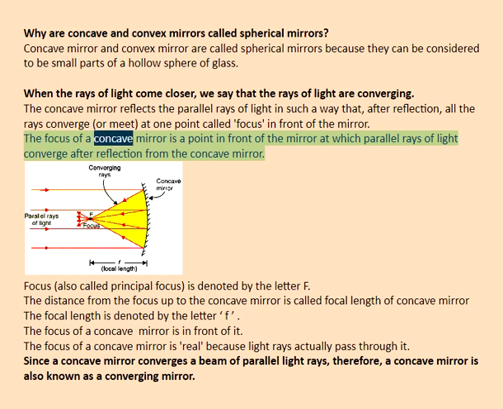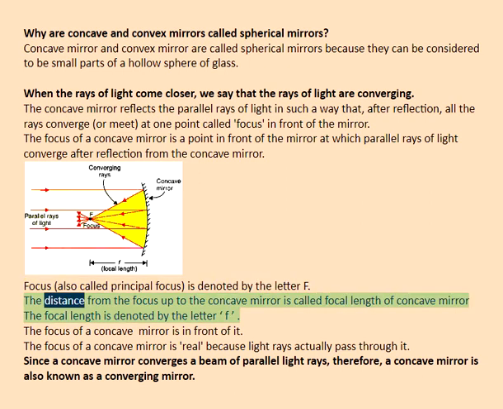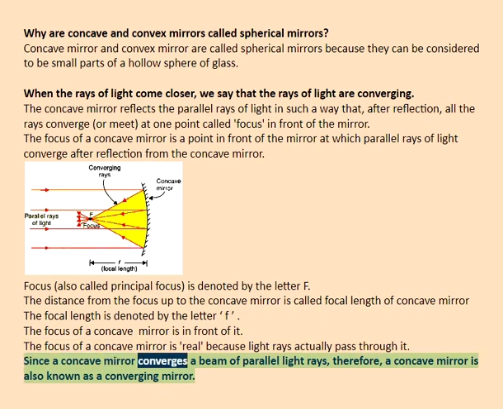The focus of a concave mirror is a point in front of the mirror at which parallel rays of light converge after reflection from the concave mirror. Focus, also called principal focus, is denoted by the letter F. The distance from the focus up to the concave mirror is called focal length of concave mirror. The focal length is denoted by the letter F. The focus of a concave mirror is in front of it. The focus of a concave mirror is real because light rays actually pass through it. Since a concave mirror converges a beam of parallel light rays, therefore, a concave mirror is also known as a converging mirror.